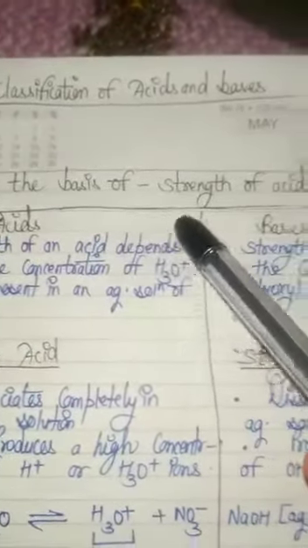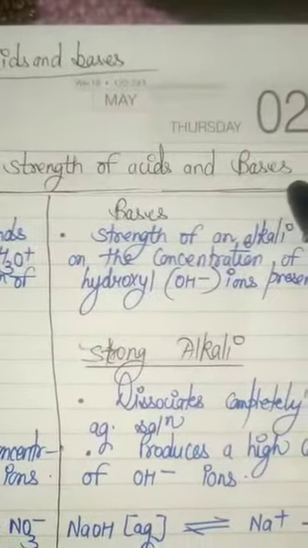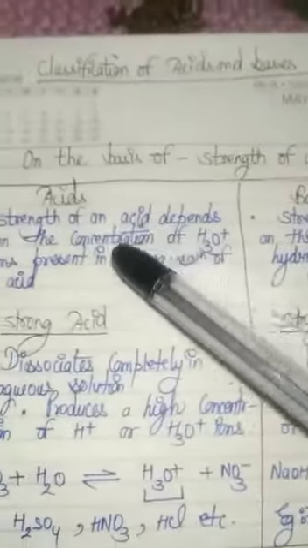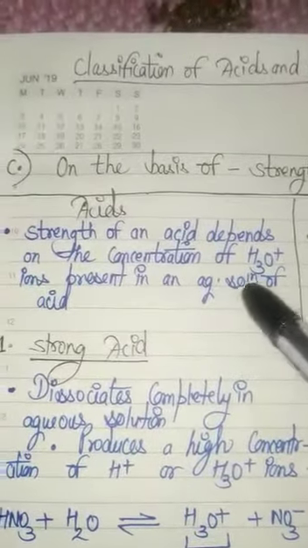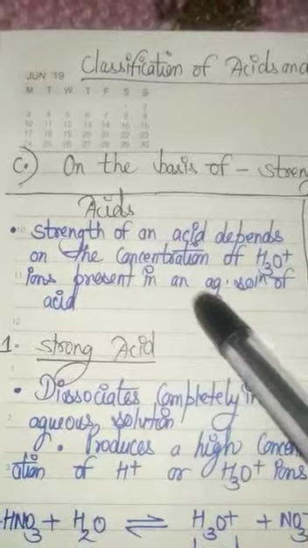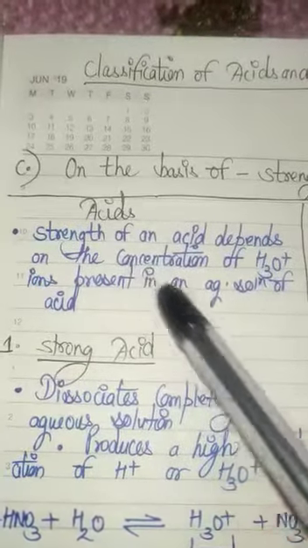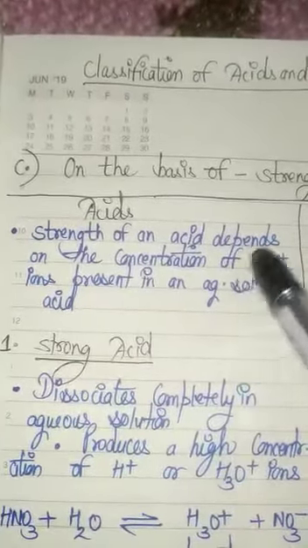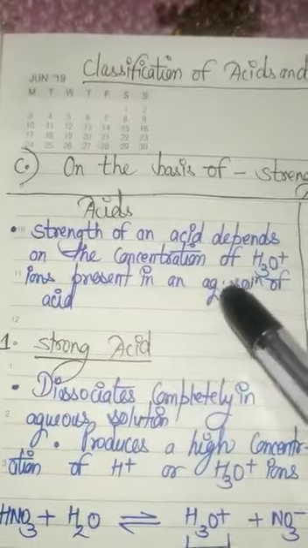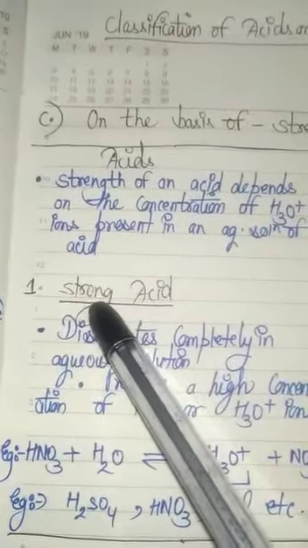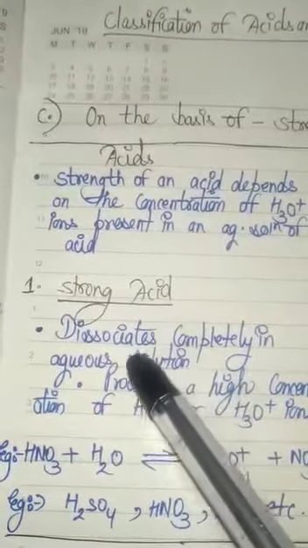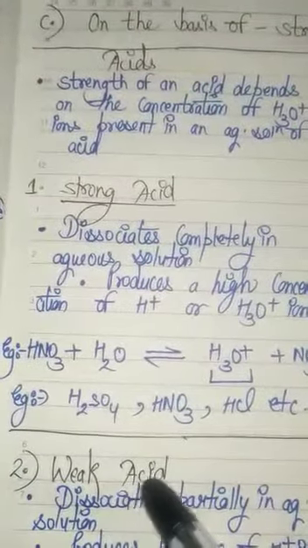Now the next type is based on the strength of acids and bases. The strength of any acid depends upon the concentration of hydronium ion present in it. How much amount of hydronium ion is present in that particular acid. On that basis two types of acids are there. First is the strong acid and next one is the weak acid.